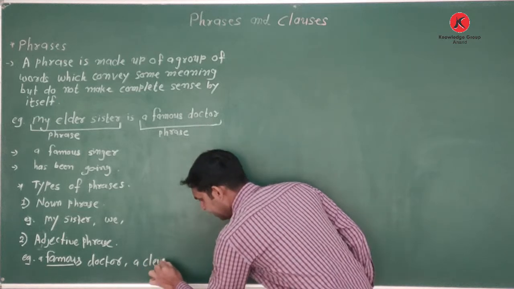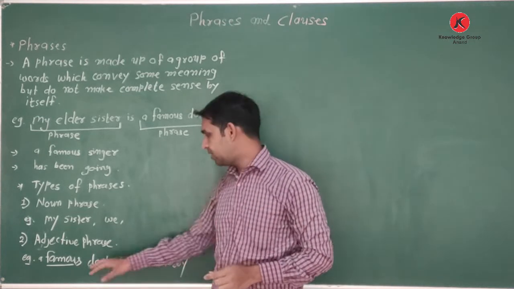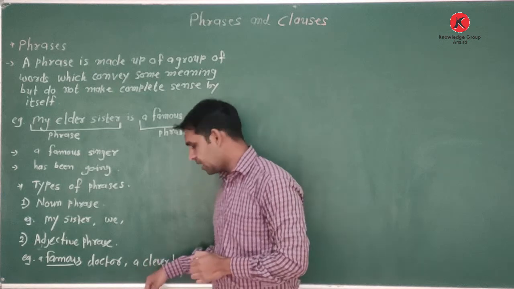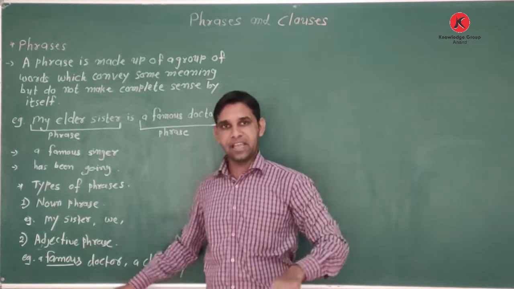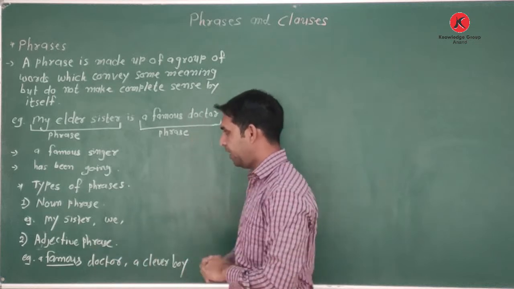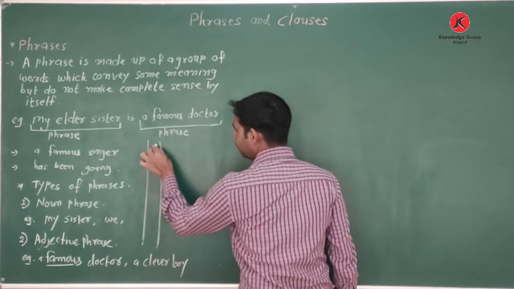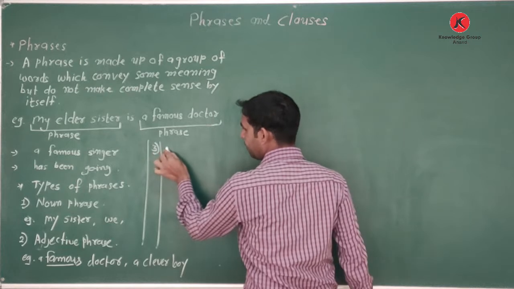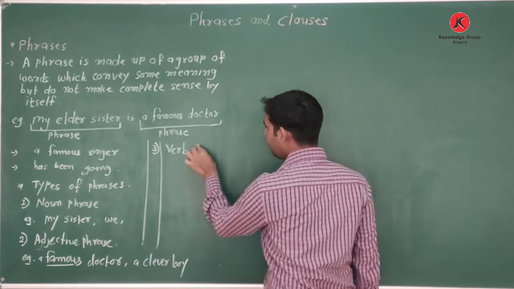A clever boy. So clever is the adjective. The main word in the sentence is the adjective. That is called an adjective phrase. Now comes the third, the verb phrase.